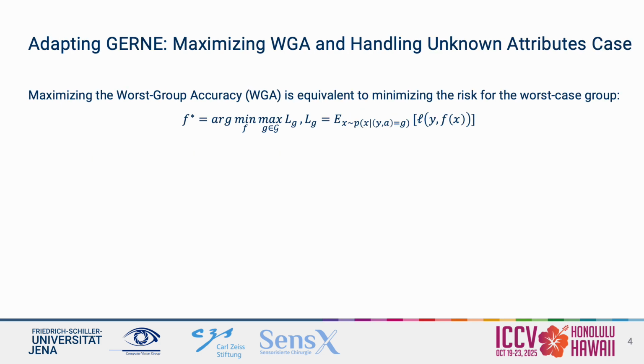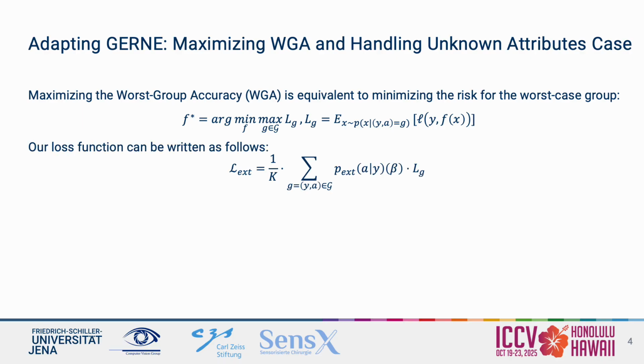Next, we explore the connection between the extrapolation factor beta and maximizing the worst group accuracy. Maximizing the worst group accuracy is equivalent to minimizing the maximum risk across all groups. We can show that the target loss in GERNE can be expressed as a function of the extrapolated conditional attribute distribution and the group risks, where each group risk L_G is weighted by its corresponding conditional attribute distribution. Since minority or underrepresented groups typically express higher risks, mainly because the model sees fewer samples from these groups during training, increasing beta effectively upweights their losses relative to the majority group.